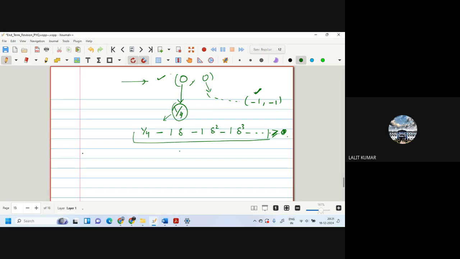Okay. And we have to remember this formula. Even if you don't remember it, the calculation is very easy. For example, a is equal to 1 plus delta square, and so on. Then a into delta will become delta plus delta square plus like this. A minus a delta will become 1. Therefore, A is equal to 1 over 1 minus delta. So straight away we can find it out.